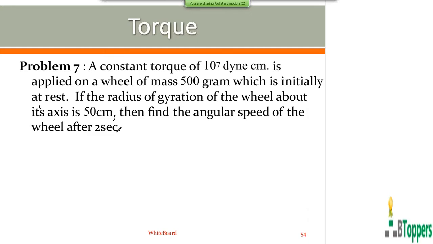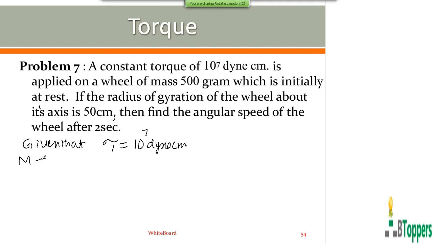To find the angular speed of the wheel after 2 seconds, you have to find the angular acceleration alpha. You are given the magnitude of the torque, 10 to the power of 7 dyne centimeter, which is the unit of torque in CGS units.